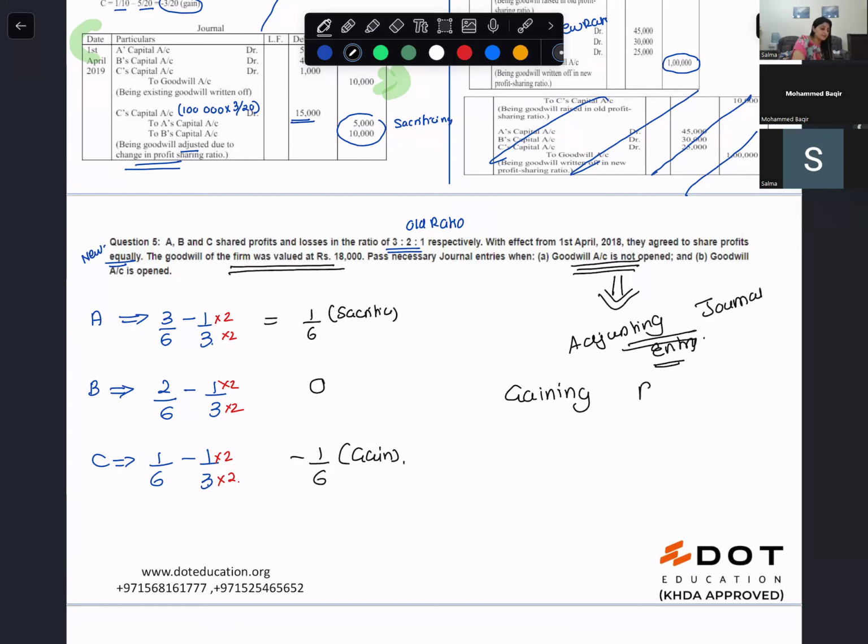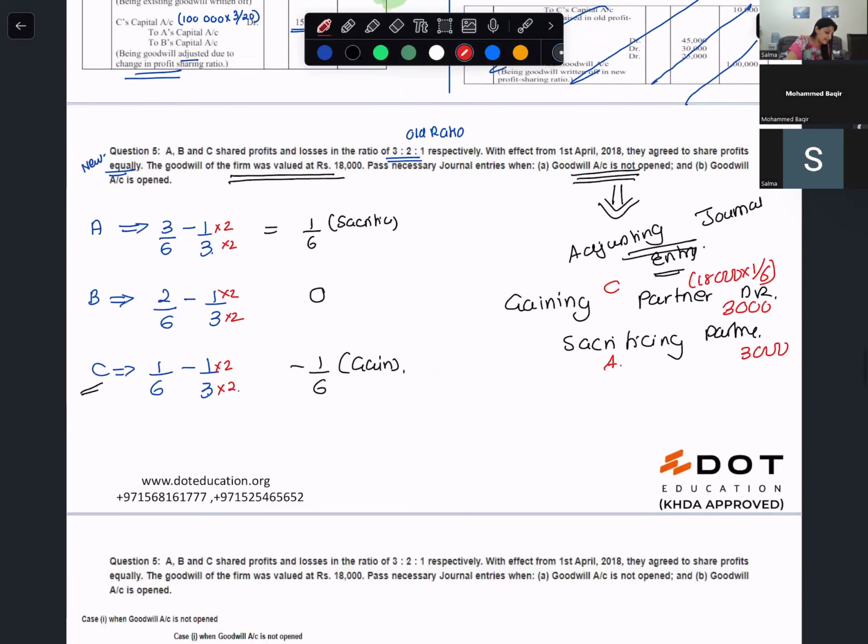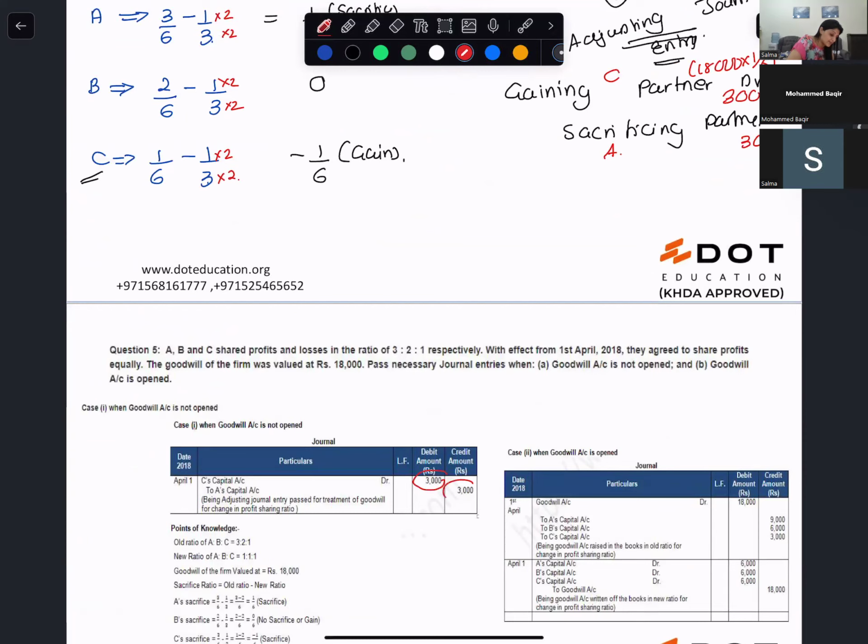So what will be the journal entry? Gaining partner debit, sacrificing partner credit. That means C's capital account will be debited and A's capital account will be credited. How much? 18,000 into 1 by 6, it is 3,000. So gaining partner debit, sacrificing partner credit, 3,000, 3,000.